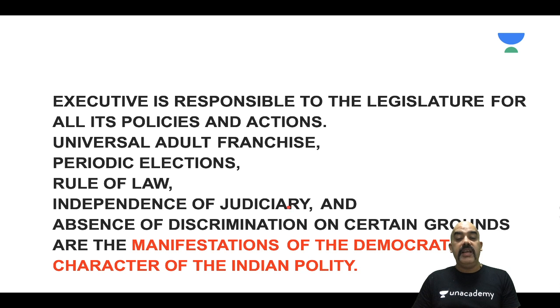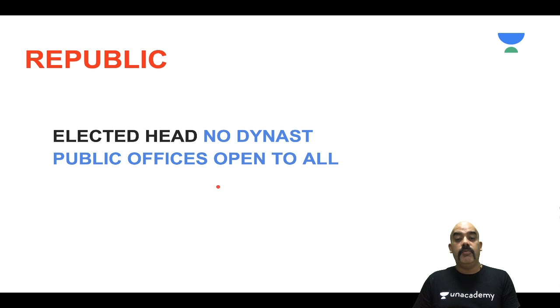However, there are various ways of democracy being manifested in India, things like executive being responsible to the legislature, the universal adult franchise, that is everyone above the age of 18 has the right to vote, periodic elections, rule of law, an independent judiciary, and absence of discrimination as has been given in fundamental rights also. These are the various manifestations, please don't make a mistake, of both political and social democracy.